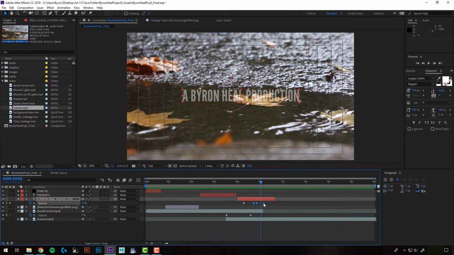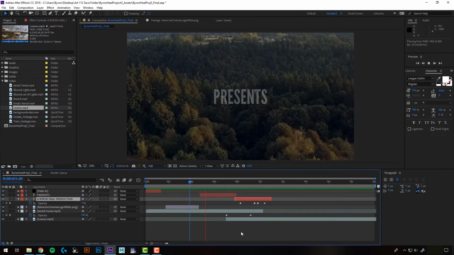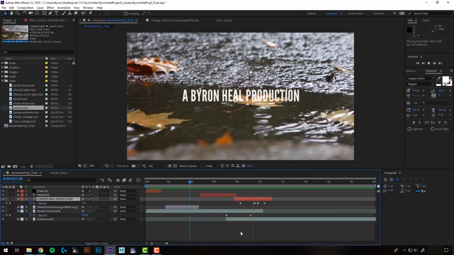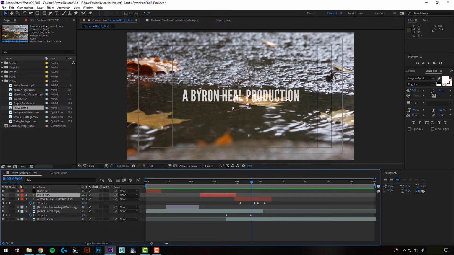Yeah, that fades in a little too fast, so I'll stretch that out a bit and maybe have it come in a little sooner. Yeah, I think that's looking good. I think this would maybe work as a horror movie if I get it right, so I'm going to change my text color to something a little different.